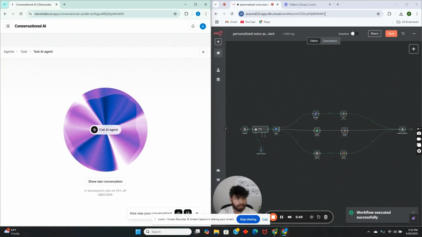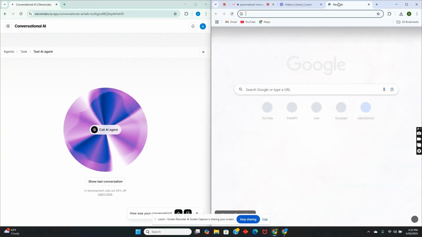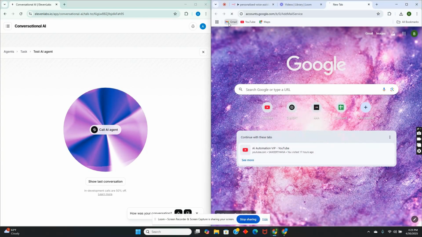Hey, I have sent the personalized voice assistant to generate an image. So it will take the input from the webhook and to the AI agent and go with the OpenAI. Let's check my mail if I got the image or not.